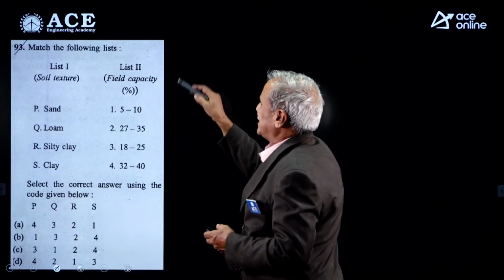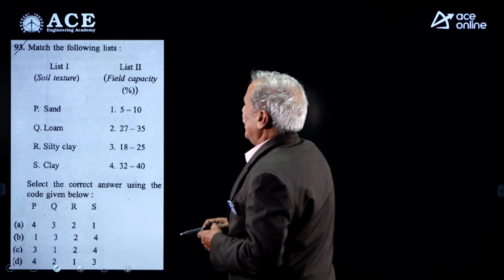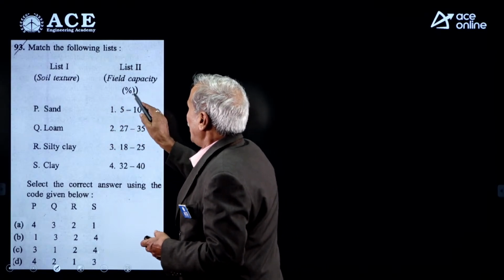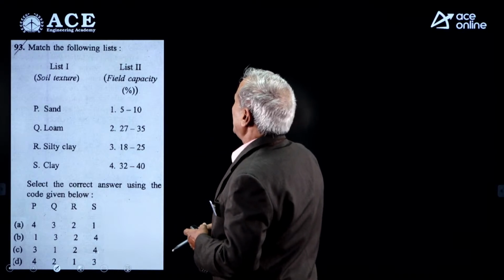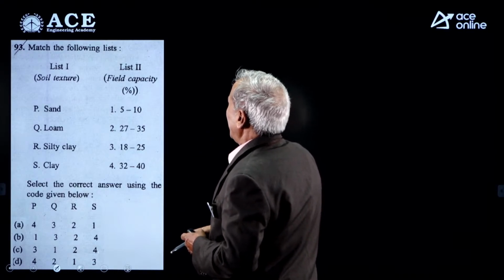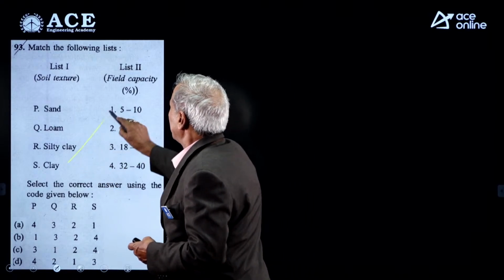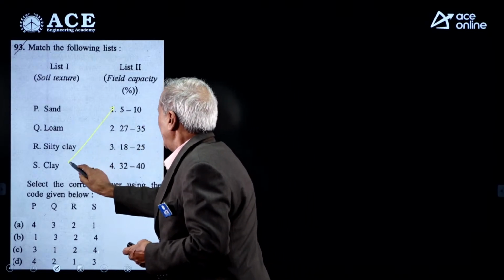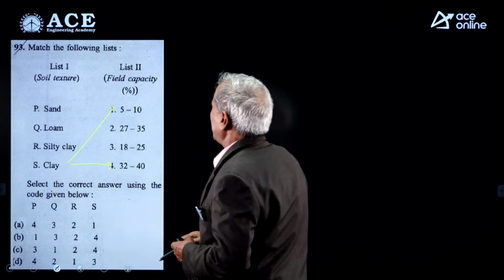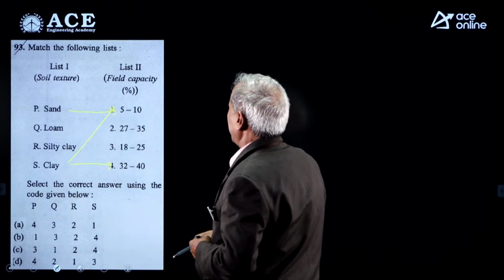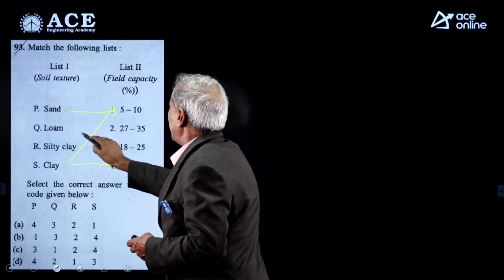Match the following lists. Clay, sand, loam: what are the different field capacity values? Clay will have the maximum moisture content, 30 to 40. Sand will have the least moisture content, 5 to 10. Loam will have 18 to 25.